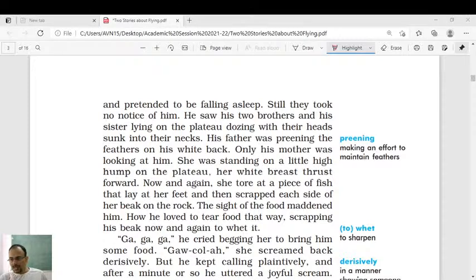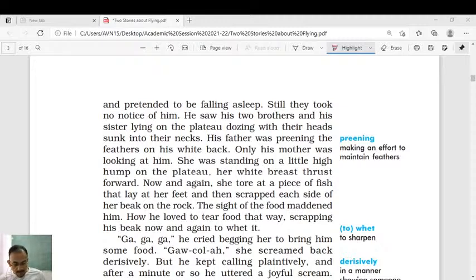So, dear students, here you can see what is happening. Let me tell you. Actually, the young seagull is feeling very hungry because since last evening he could not eat anything. As he was feeling very hungry, he was becoming desperate.